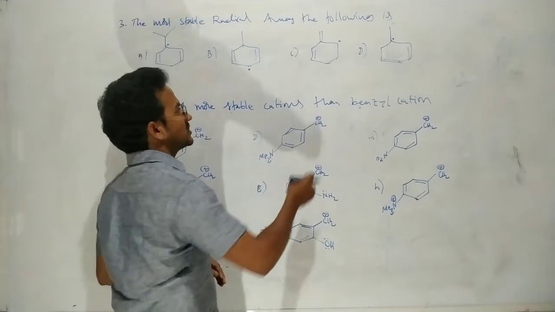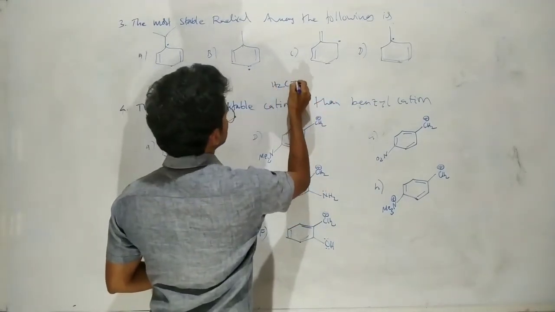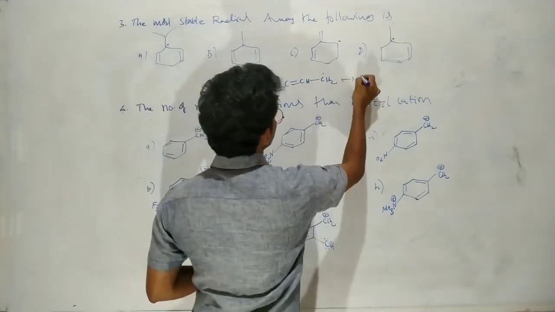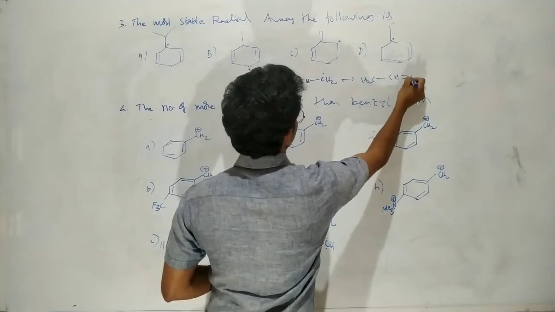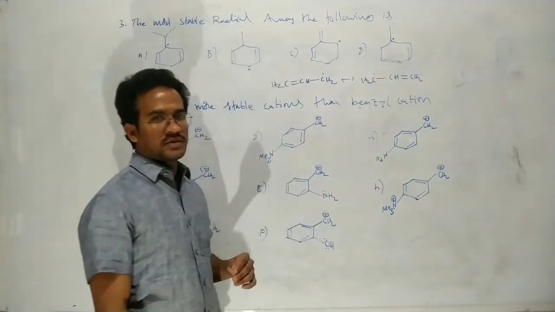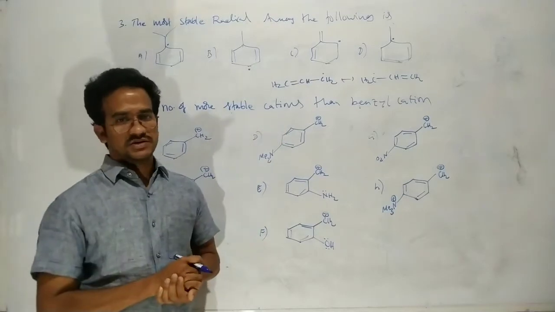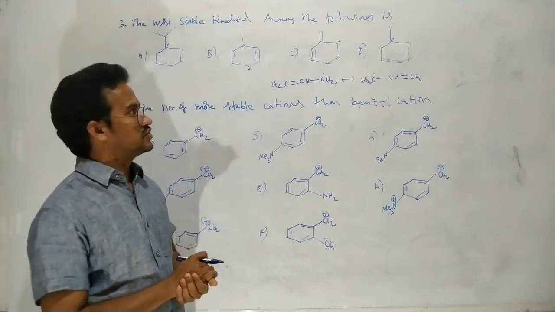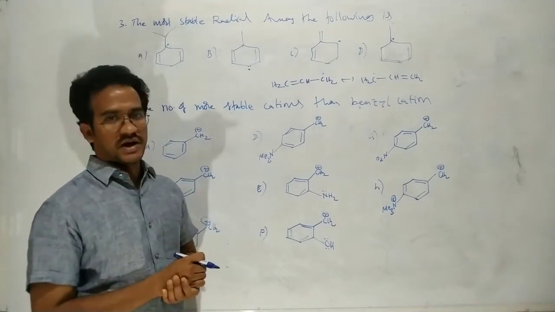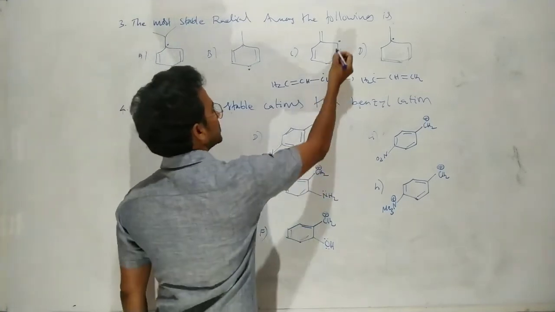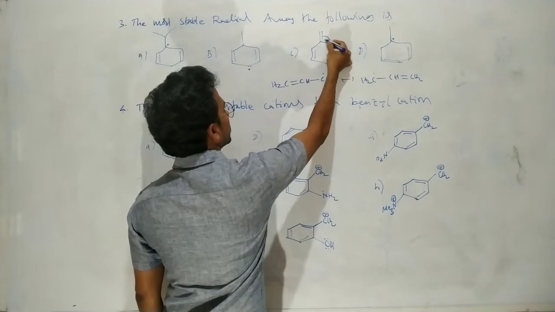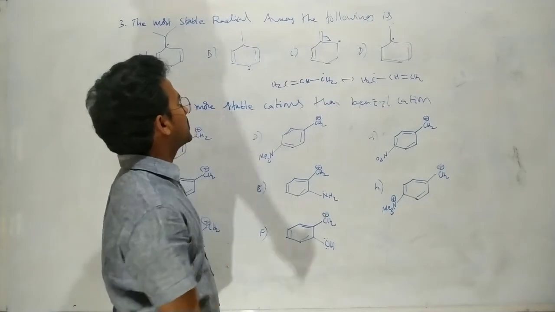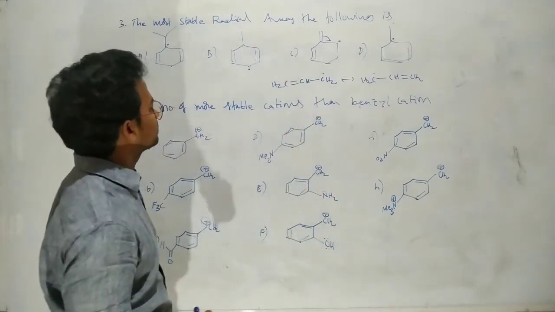Okay. Because there is a resonance with the pi bond and the single electron carbon. For suppose this is the allyl type radical. Okay, this one has two resonating structures, CH2 single bond CH, double bond CH2. Okay, allyl radical has two resonating structures. So here all these radicals are stabilized by the resonance, but here we have to choose the stability of these radicals. Okay, so here in this case, this radical is stabilized by only one pi bond. Okay, that means conjugation with only one pi bond. So among these, it is the least stable radical.